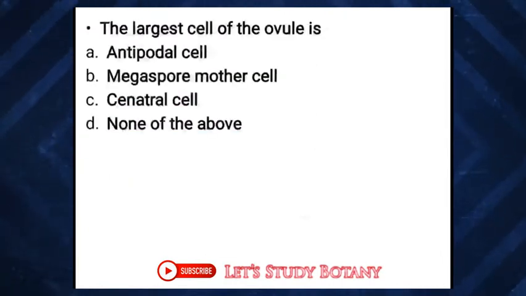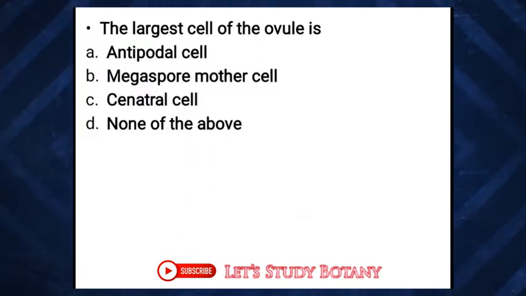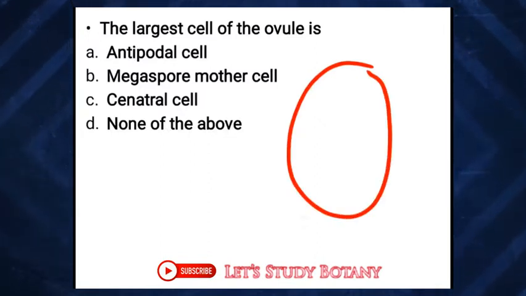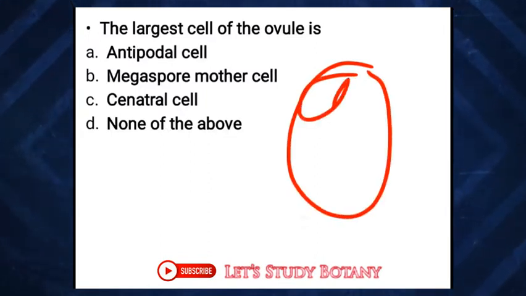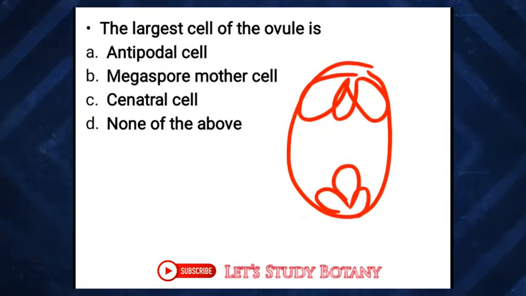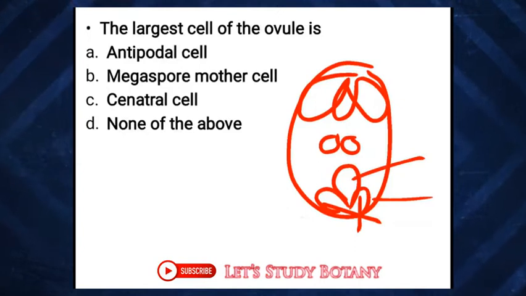Then our next question, the largest cell of the ovule is called what? Do you remember which one is the largest cell of the ovule? Here this one is the ovule. Which cells are present? The antipodal cells are present. Then this is the egg apparatus. The egg apparatus contains one egg cell and two synergids. Then here the polar nuclei are present. A secondary nucleus is present.